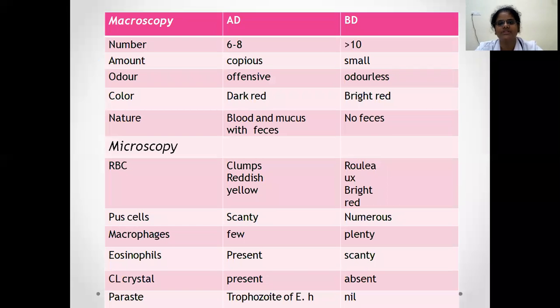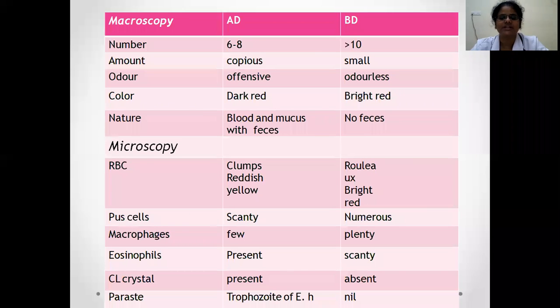Here we need to know the differences between amoebic dysentery and bacillary dysentery. In amoebic dysentery, the frequency will usually be 6 to 8 times. But if it is toxic megacolon, then they can have severe diarrhea. In bacillary dysentery, it's more than 10 times per day, on average. A copious amount of stool will be there, and along with the stool, blood and mucus will be there.